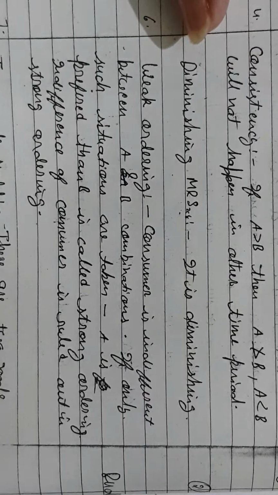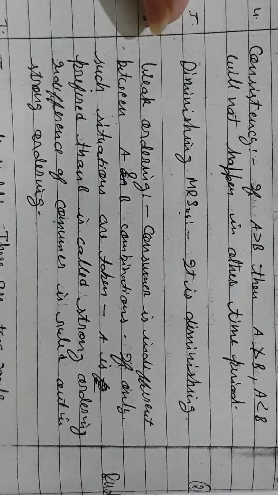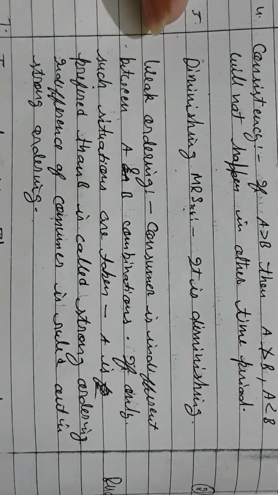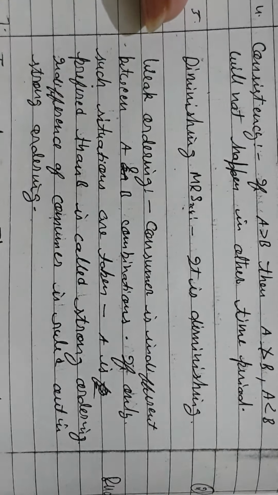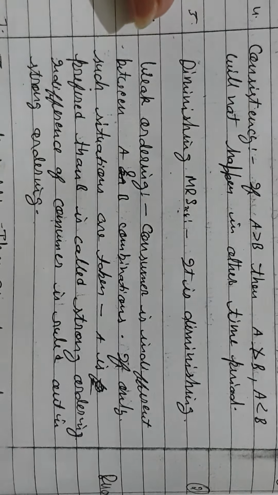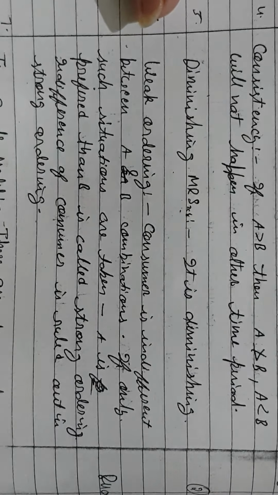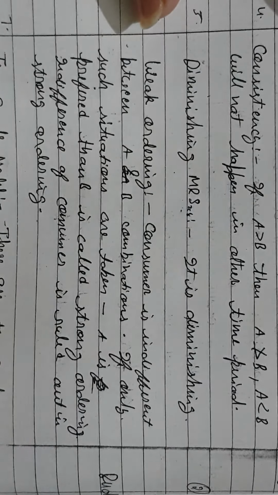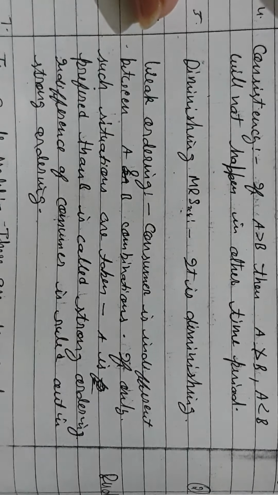But in weak ordering, you reveal that you are getting equal satisfaction from this and this commodity. If there are many commodities and many combinations of the commodities, you are able to reveal that you are getting equal satisfaction from this combination and from that combination.